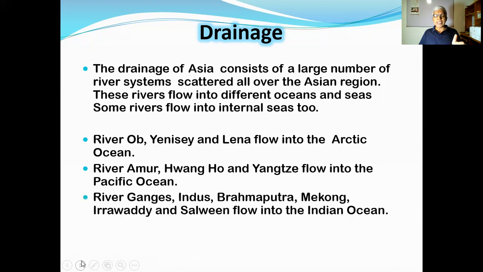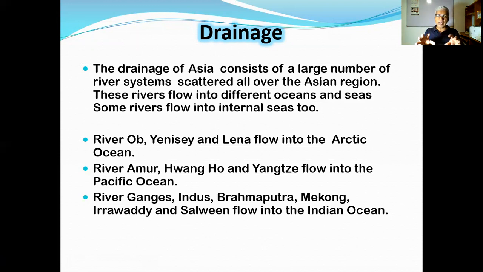Then the other rivers, Ganges, Indus, Brahmaputra, Mekong, Irrawaddy, and Salween flow into the Indian Ocean. You know the Indian Ocean well because Sri Lanka is located in the Indian Ocean. That is located south of the Asia continent.